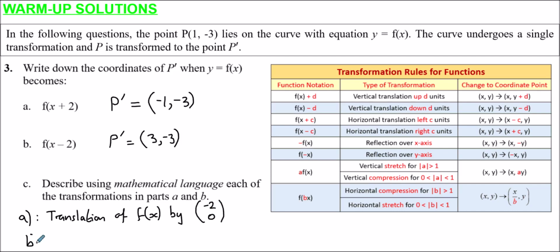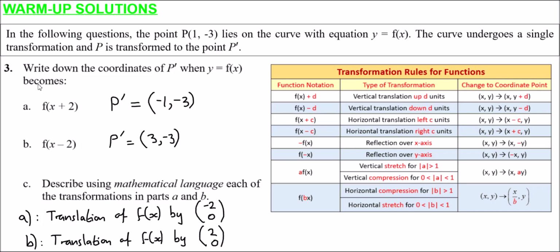And for B, again B can be described using a translation. So for B, it's a translation of the curve f of x, this time by the column vector +2, because we moved 2 to the right, 0 on the bottom, because we're not moving up or down.